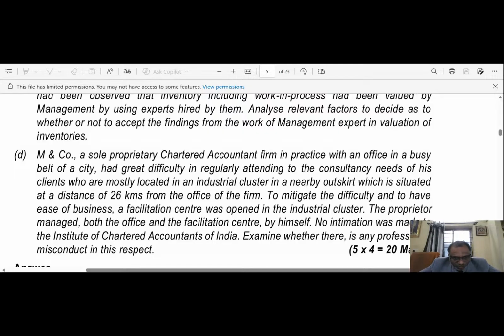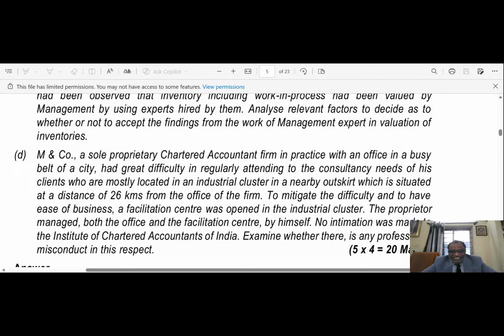constitute his professional address. In the given case, M and Co, a sole proprietary chartered accountant firm in practice with an office in the busy belt of the city, had great difficulty in regularly attending to the consultancy needs of his clients.